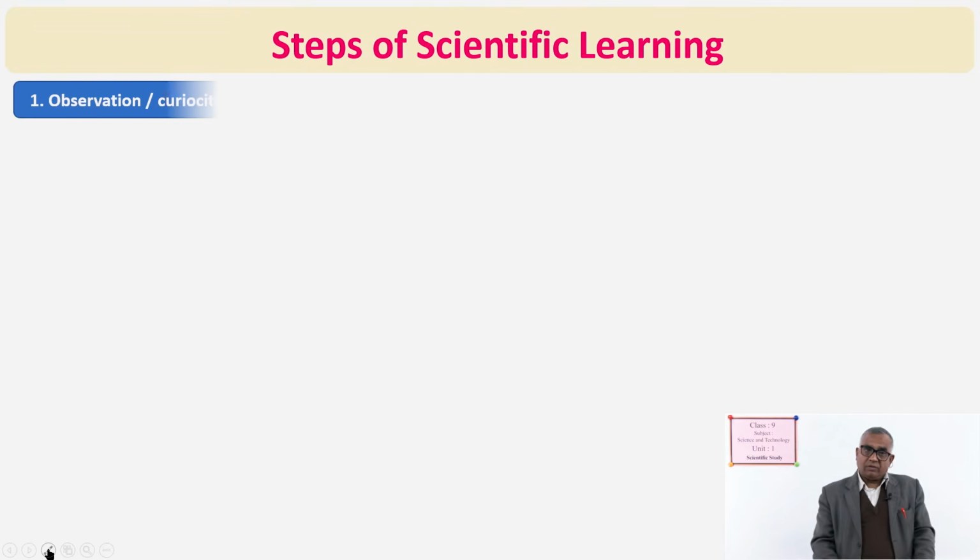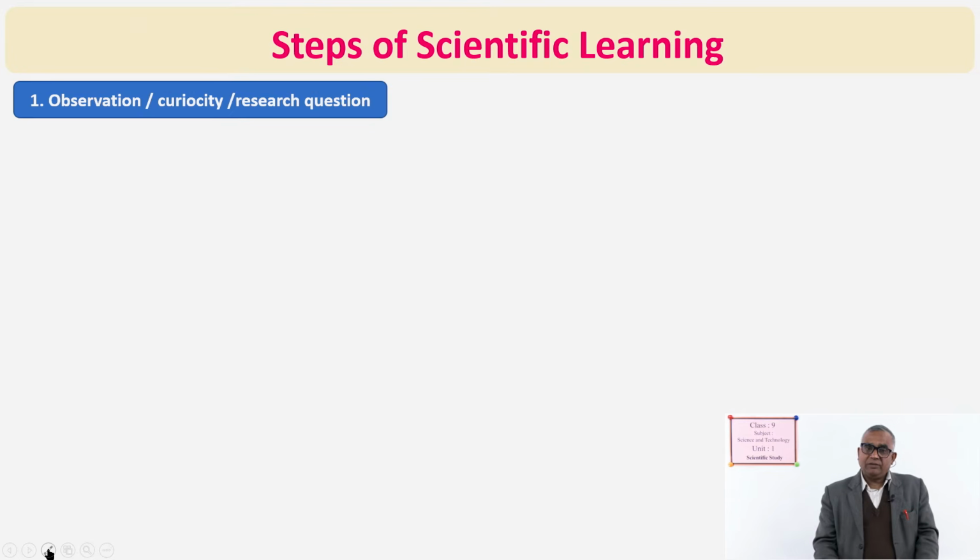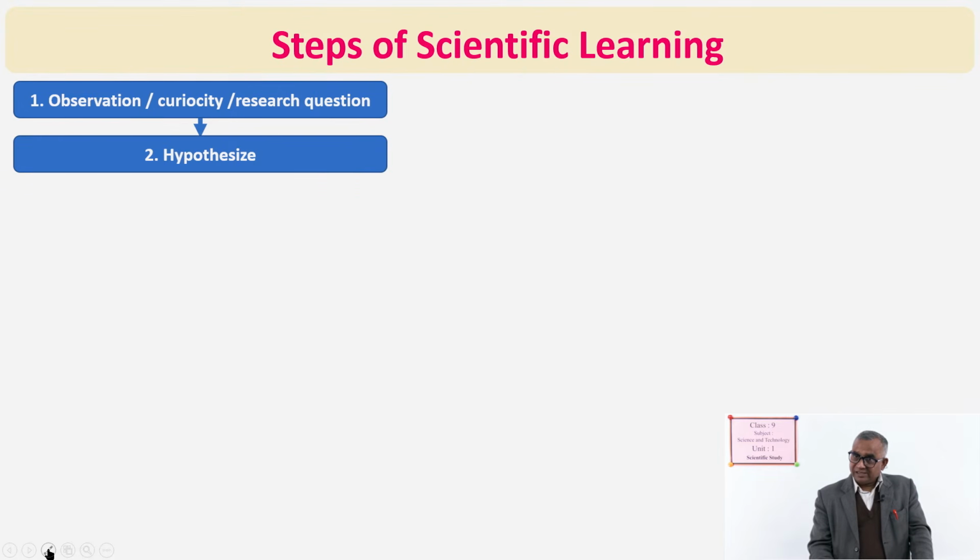Here, first step is observation, curiosity or research question. Research is a very vague term for you, so you can say observation. Observation also gives curiosity and research question, that is why they are written together. After that, hypothesize, questioning. Up to questioning, these things are done under observation, then hypothesize.